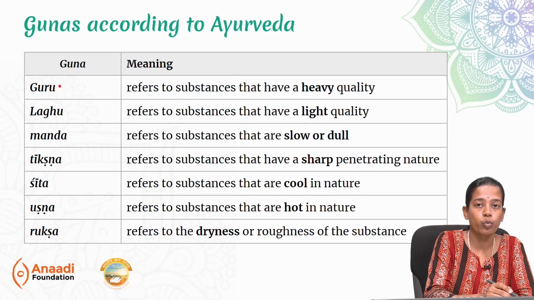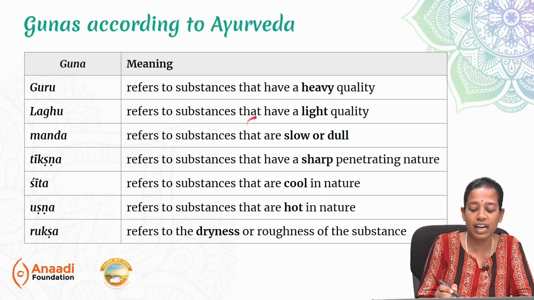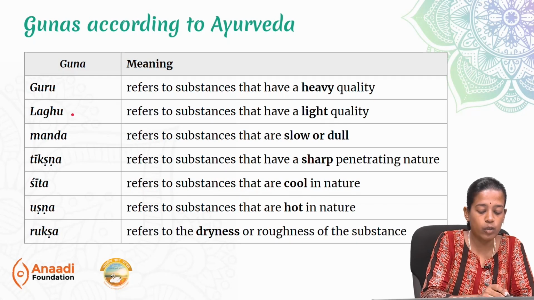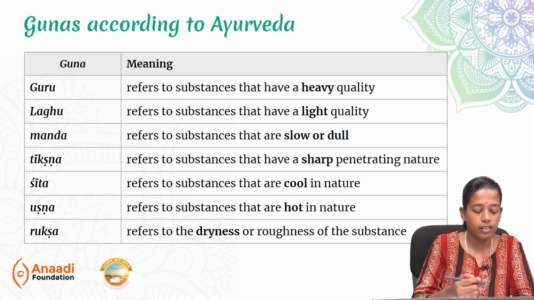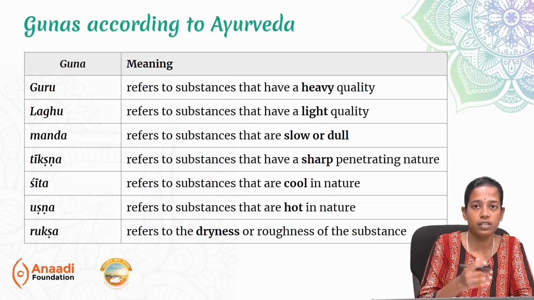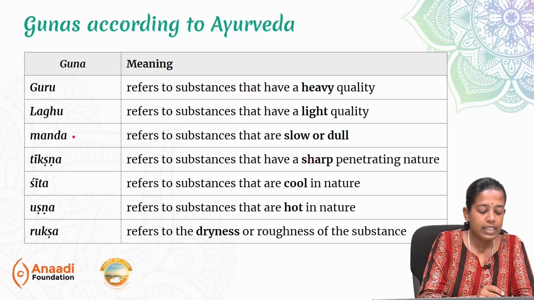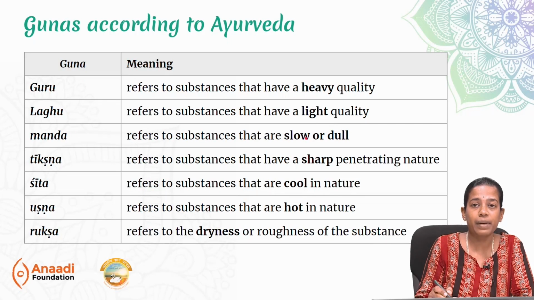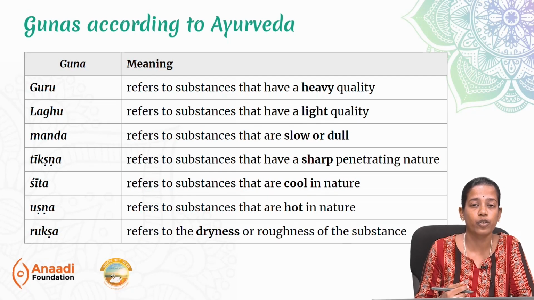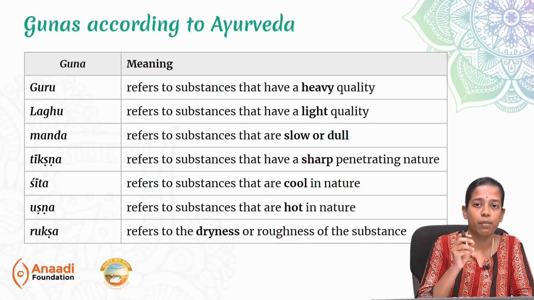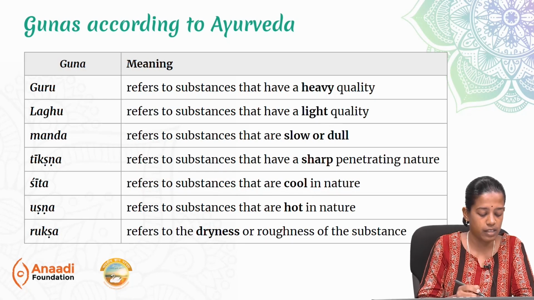Number 1 is guru. Guru means substances that have the aspect of heavy. They have a heavy quality. Laghu is that of light. So if you see, these are almost like opposites, guru, laghu. Similarly, manda. Manda means those substances or things that have the aspect of slow or dullness. For example, too much kapha food will cause manda Agni. Here, Agni, if you take as a dravya, manda becomes the guna of that particular dravya at that particular instance.